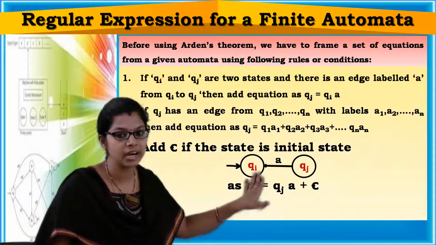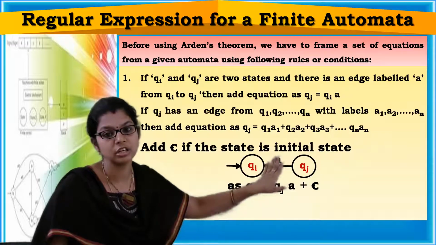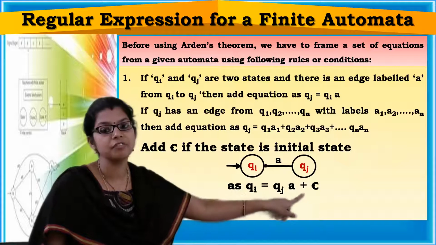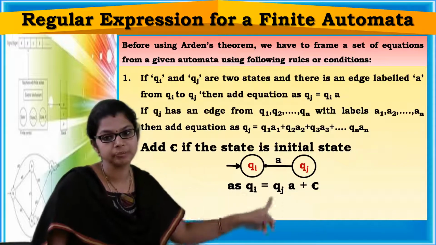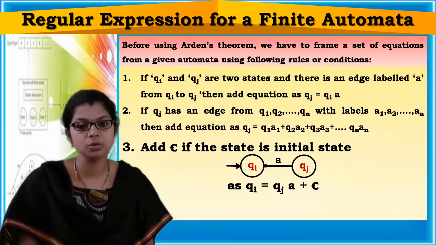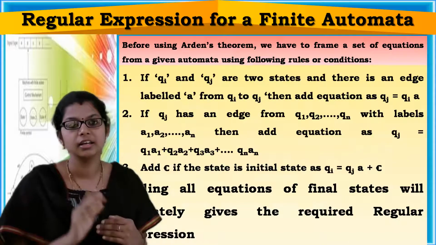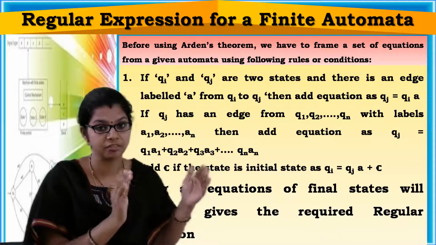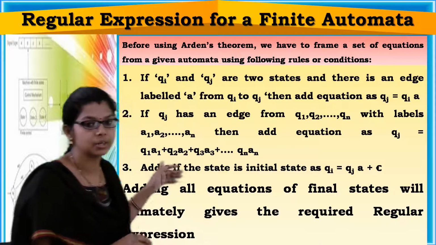See here, Qi is an initial state and it has a transition from Qj on input symbol A. Then, as it is the initial state, you add epsilon in the equation: Qi equals QjA plus epsilon. These are the three rules you need to follow for framing the set of equations. Before using Arden's theorem, you have to frame the set of equations using all these three rules.